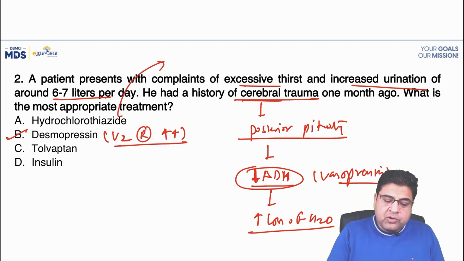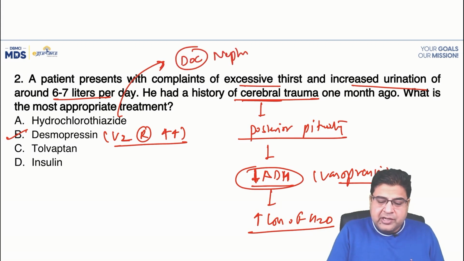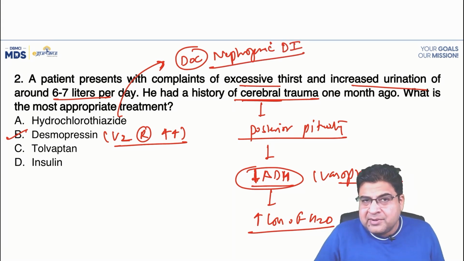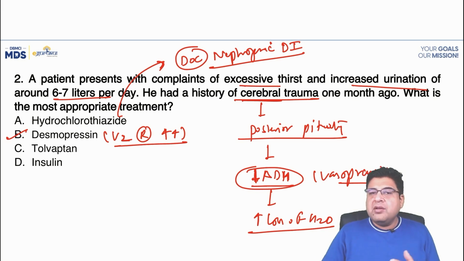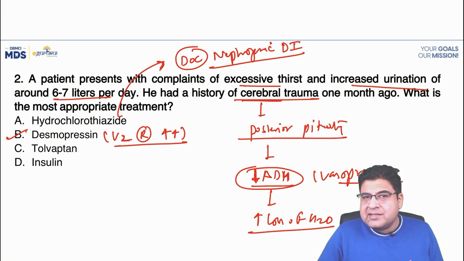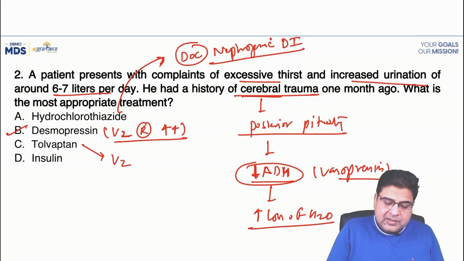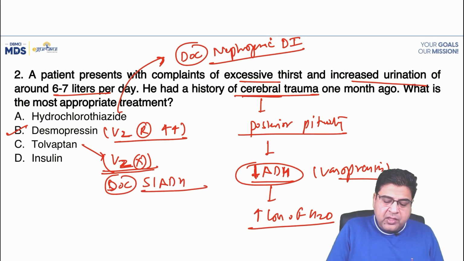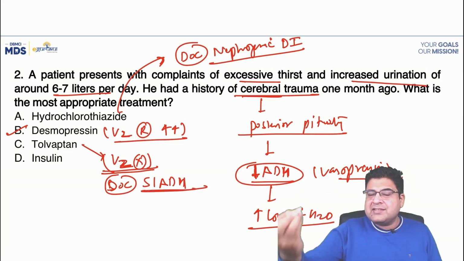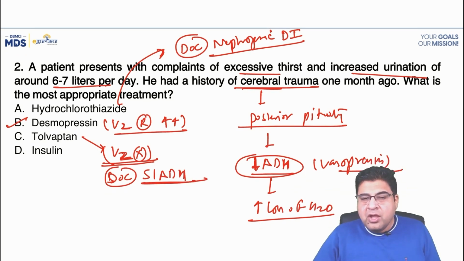Now hydrochlorothiazide, which is a type of thiazide, is a drug of choice for nephrogenic diabetes insipidus. The question is based on central diabetes insipidus, where the drug of choice is desmopressin. But for nephrogenic diabetes insipidus, thiazides are the drug of choice. Tolvaptan is a medicine which is a V2 receptor blocker. It's not an inducer, it's a blocker. This is the drug of choice for SIADH, where the patient's ADH level is excessively high. So question number 2, answer is desmopressin.